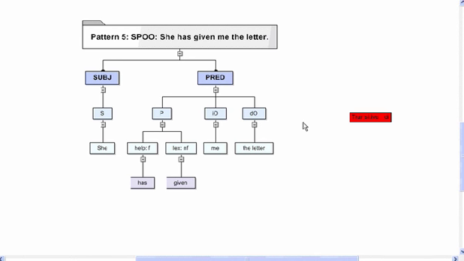It's technically not called an indirect object if that's the case. So if you said "she has given the letter to me", if you change the position of the direct object here, then this becomes "to me". We'll talk about this in more detail later on. For now, this is sentence pattern number 5, where it's a ditransitive. That means it takes two objects.